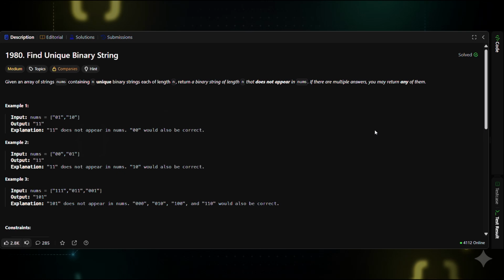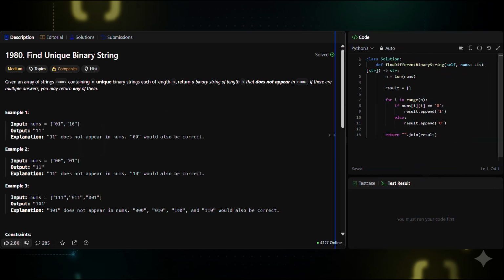Why does this work? Because the new string differs from every string at least at one position. Matrix view. nums equals 01, 10. Take diagonal 0, 0. Flip bits 1, 1. Result 11. Check. 11 is not equal to 01. 11 is not equal to 10. Guaranteed unique. For every index i, our string differs from nums[i] at position i. Therefore, new_string is not equal to nums[i] for all i. So it cannot match any string in the list. This is a mathematical guarantee.